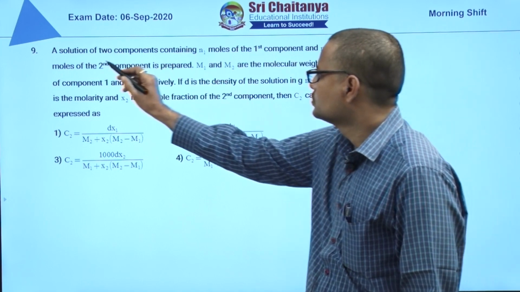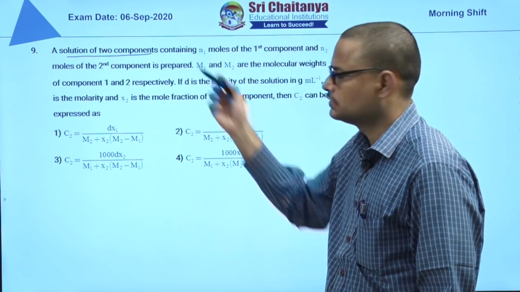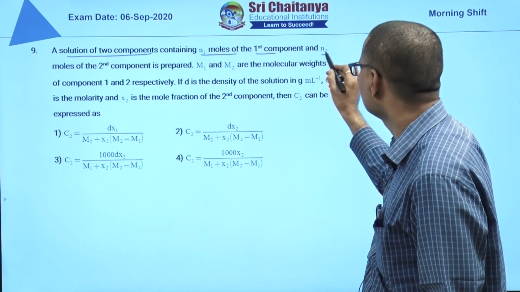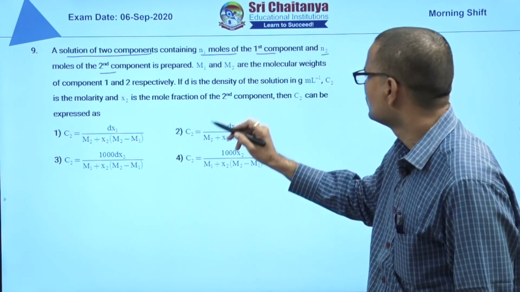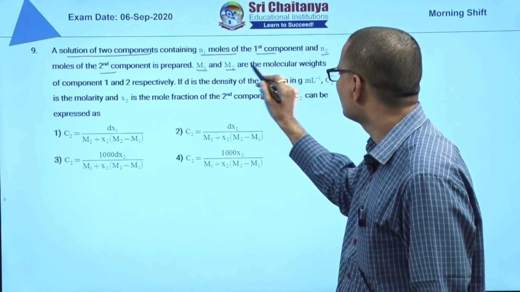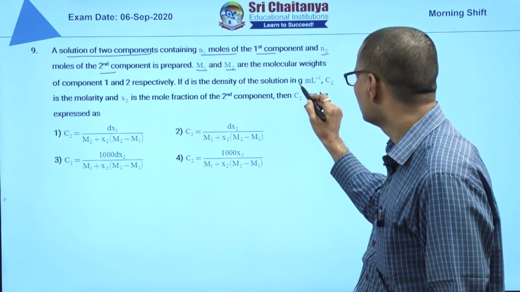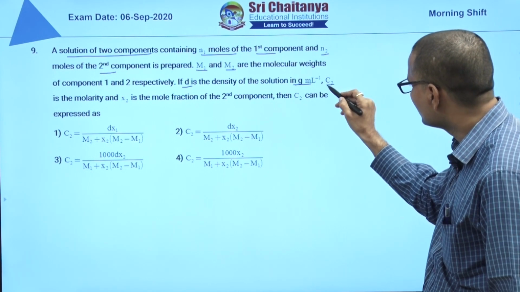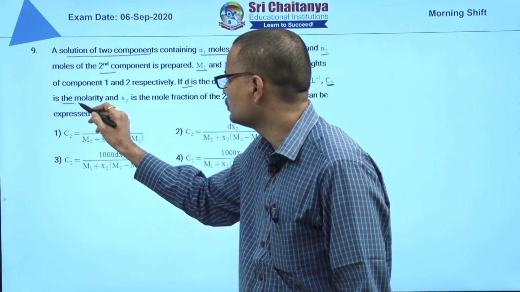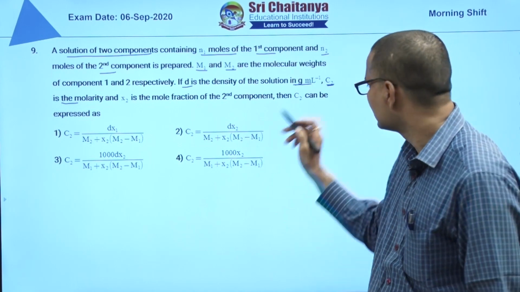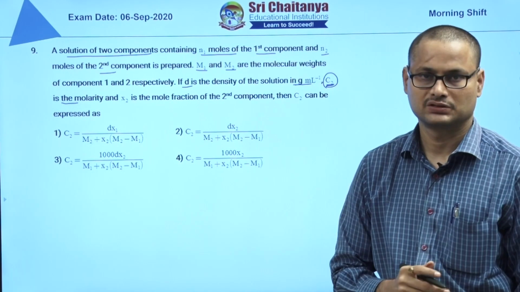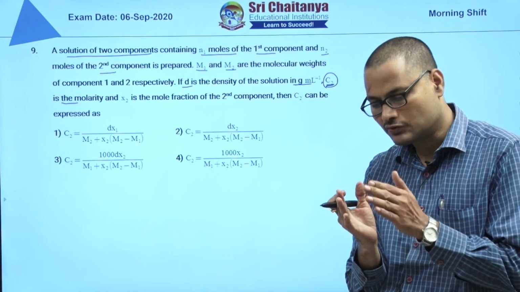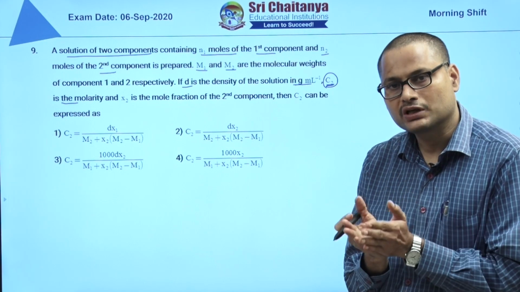Here the solution has two components. Obviously, one is N1 moles, first component, the other one is N2 moles, second component, prepared. M1 and M2 are the molecular weights. Density of solution is given, d grams per ml. C2 is molarity. Once they are mentioning C2 is molarity, molarity will be expressed for when in a solution of two components, for whom can we express molarity?